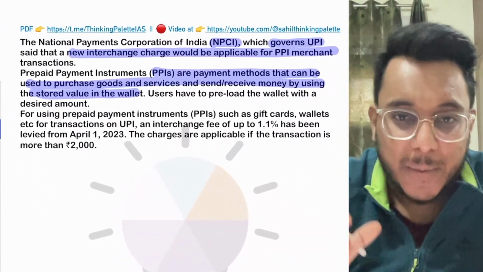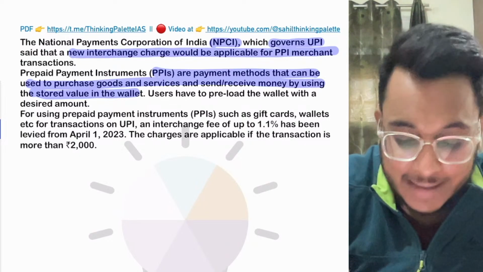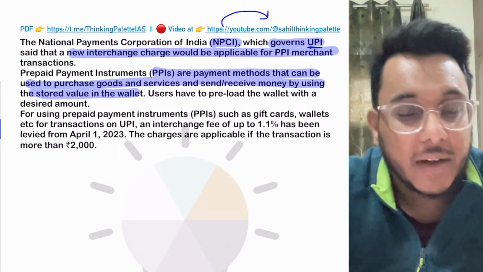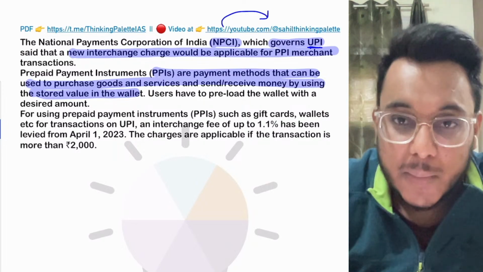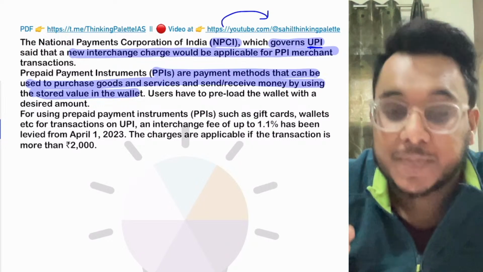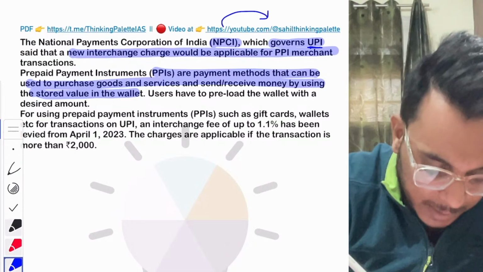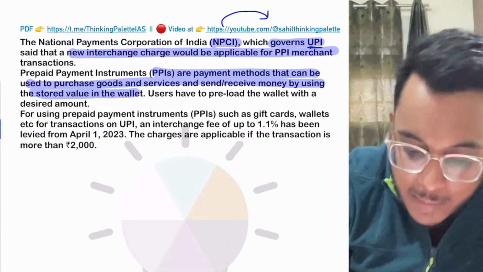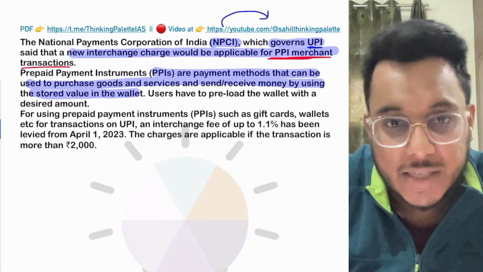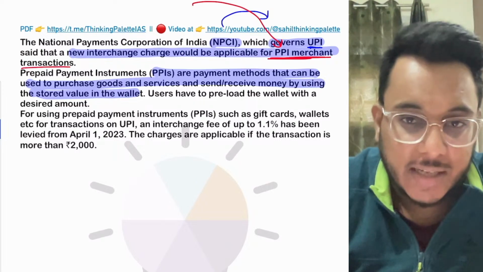So basically, guys, the NPCI has provided clarification. Now, who is NPCI? NPCI is the organization which governs UPI. It runs UPI, it runs BHIM, it is the one which has made the National Financial Switch, the RuPay debit card, all such kind of things. And they have clarified that this charge will be applicable for PPI merchant transactions. So let's understand what this PPI merchant transaction is.